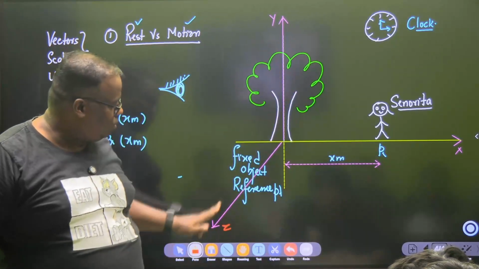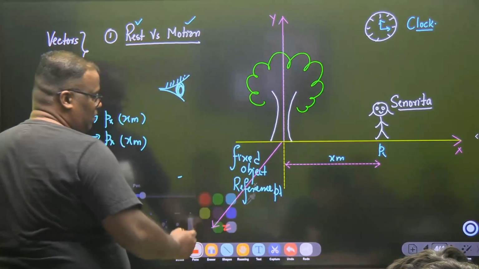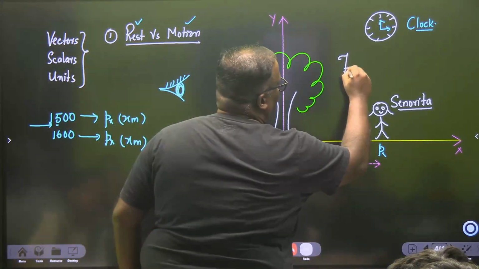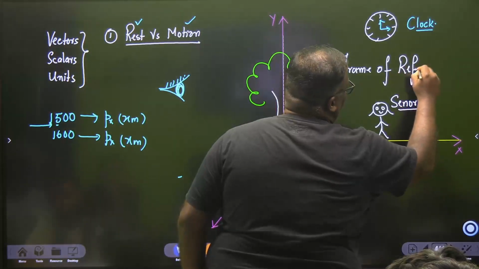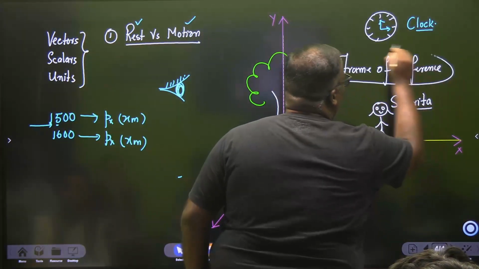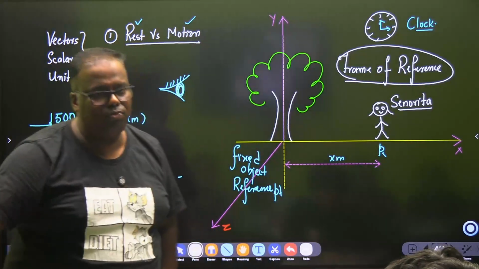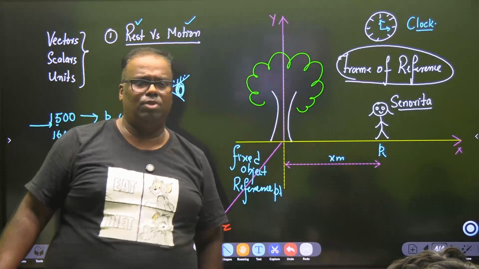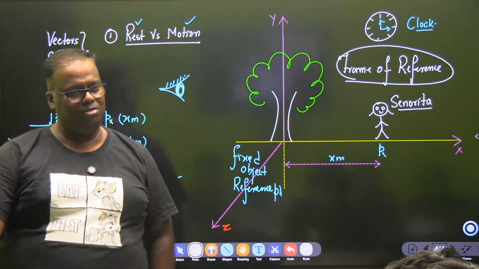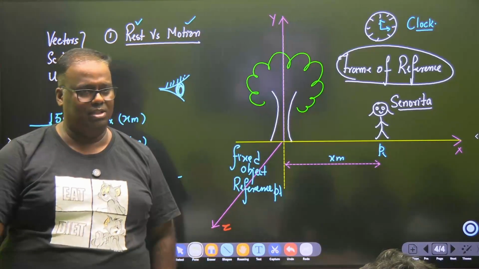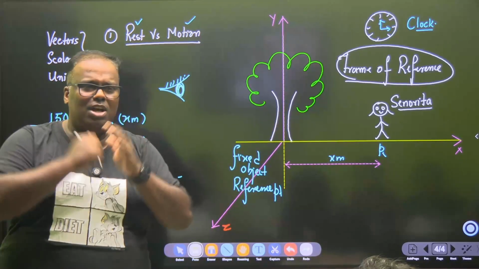So if we make this into a coordinate system and we include time, then we call this in physics our frame. Your school may not tell you this, but in class 11 they will talk about it. Frame of reference. In physics, frame of reference is very important. Suppose he is out here, you can define a frame of reference for him. How to define the frame of reference? Take this pillar and draw 3 axes. Then his position has been marked. And take a clock also, include the clock also. Why is the clock needed? Now you may ask why the clock is needed.